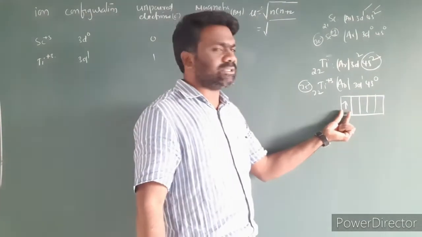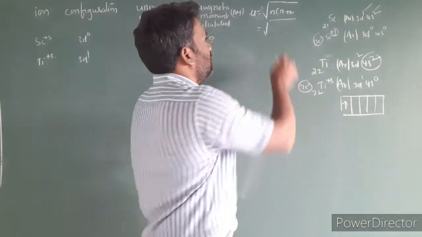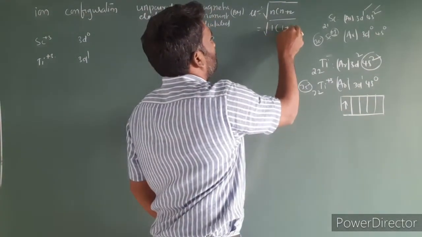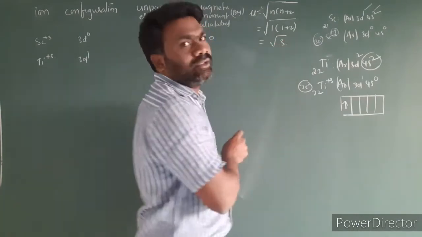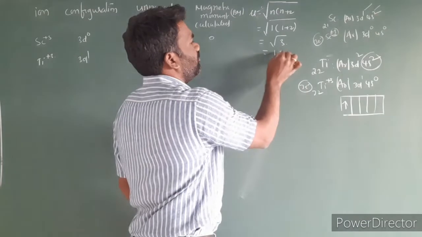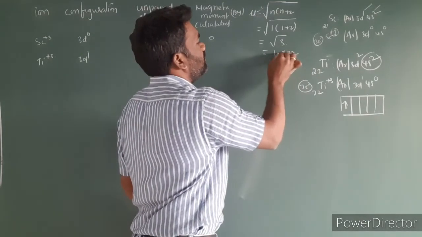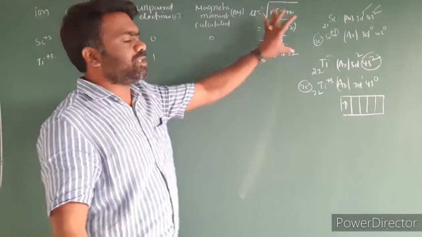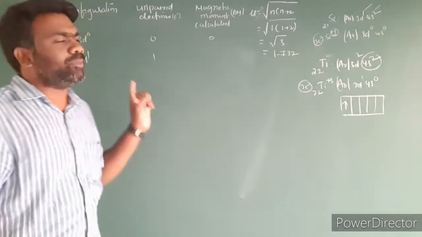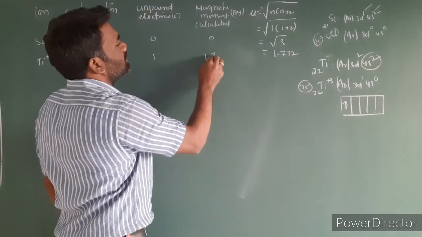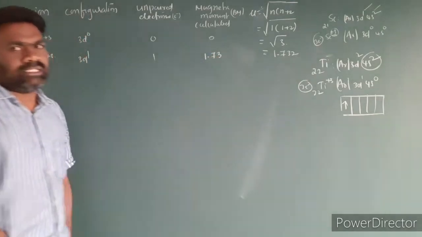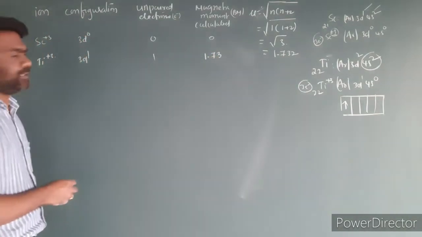So 1 into 1 plus 2 equals root 3, which is 1.732, and we can take 1.73. This is the method to calculate the magnetic moment of ions.